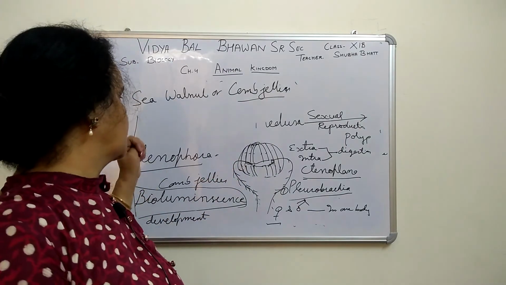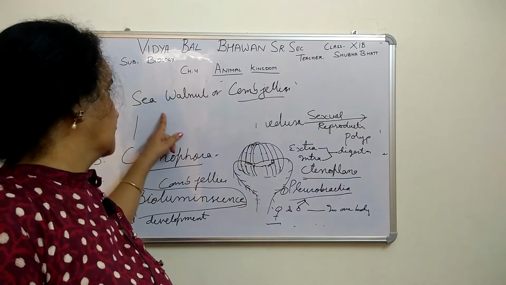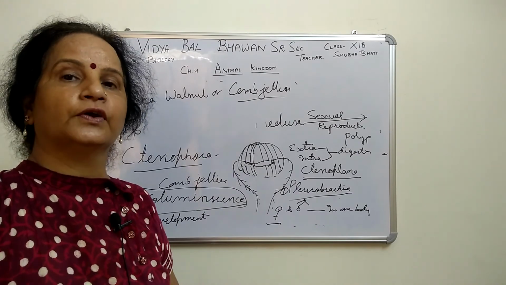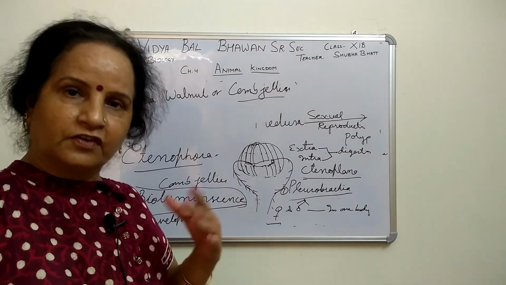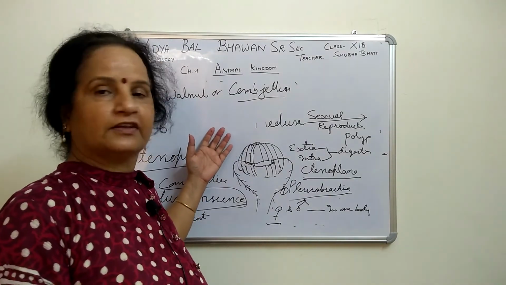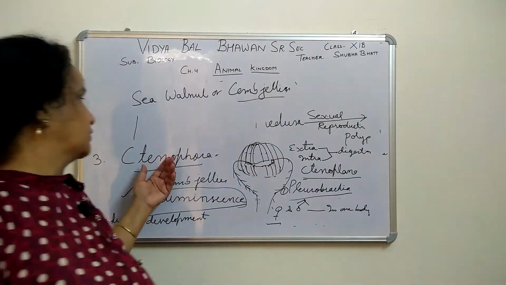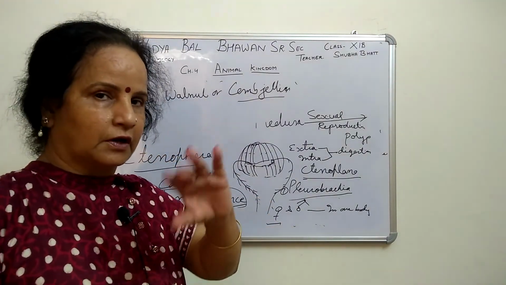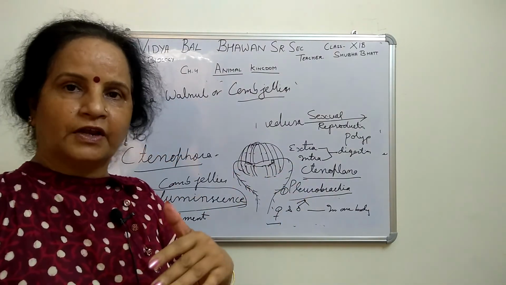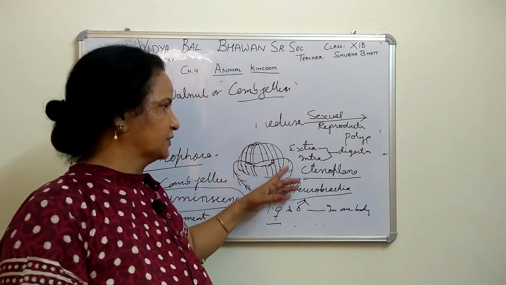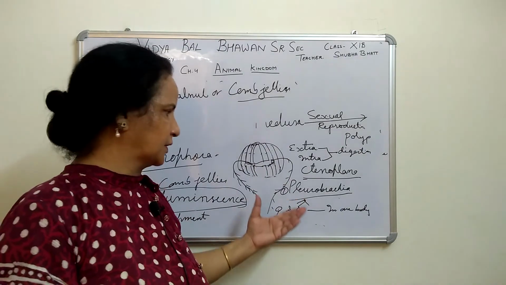In Coelenterata, the special characteristic is cnidoblast. Cnidoblast special cells are also called stinging cells, which are used for protection. In Ctenophora, they have 8 comb plates, which is why they are called sea walnuts or comb jellies.